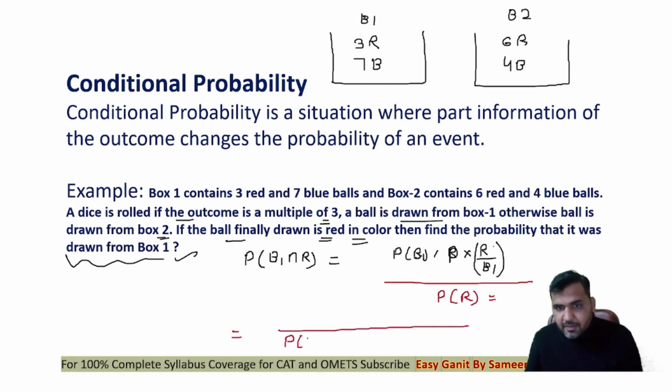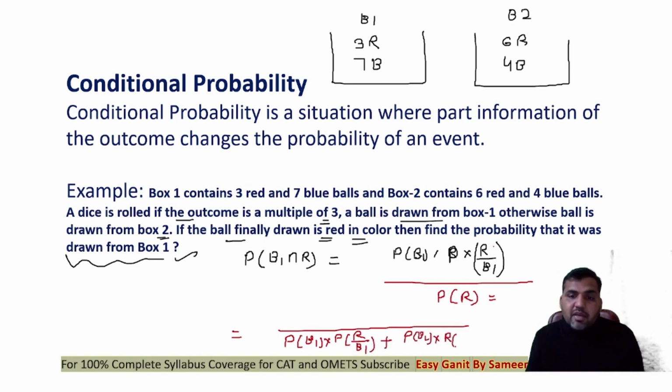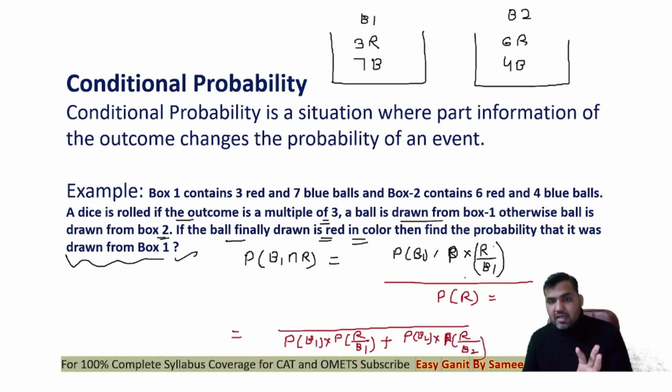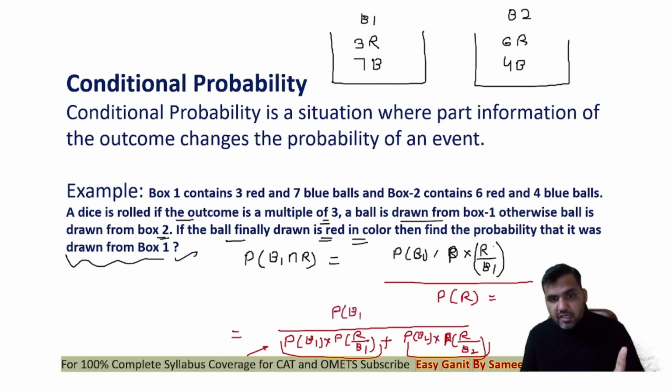It's the probability of selecting box 1, multiplied by exactly similar to what we have discussed in the previous question, or the probability of selecting box 2 multiplied by the probability of taking a red ball, provided that box 2 has already been selected. Now out of these two events, we are supposed to put one event in the numerator. We want the probability that the red ball we have drawn is coming from box 1. That means this event is supposed to be put as it is in the numerator.